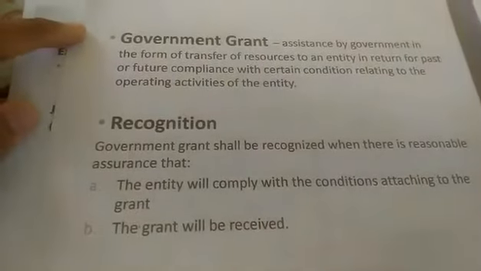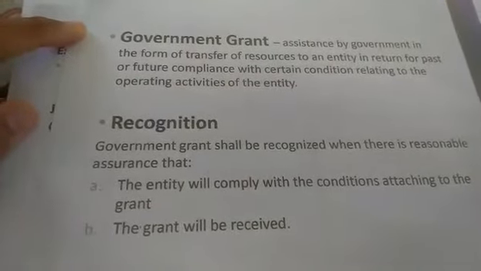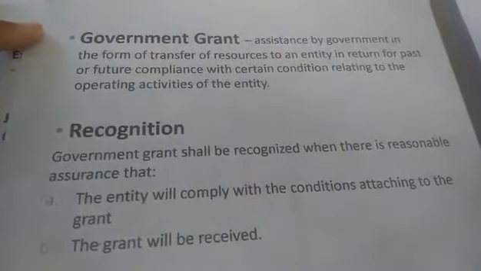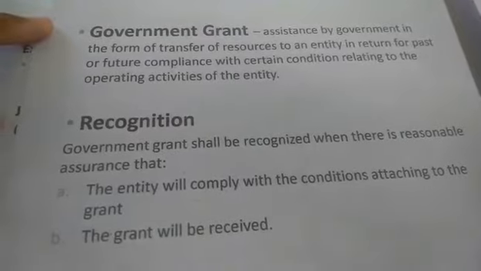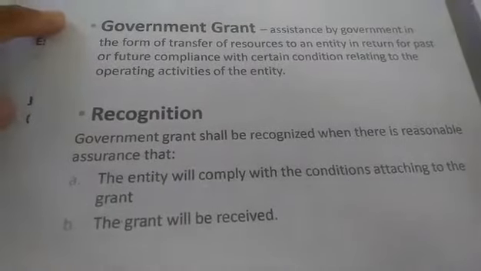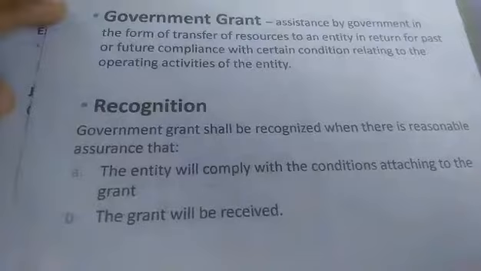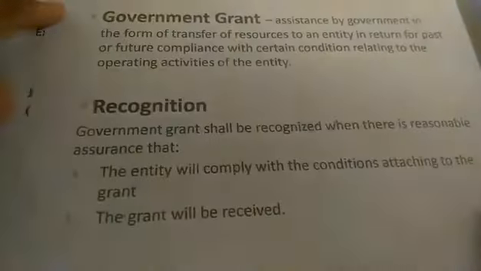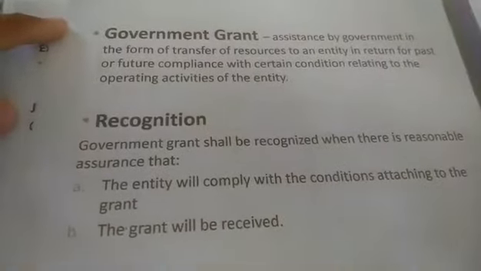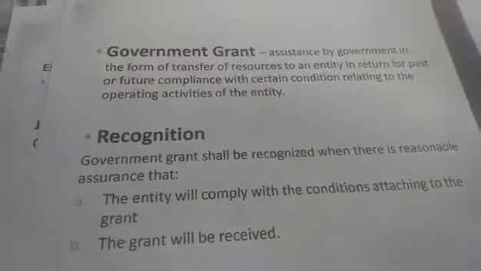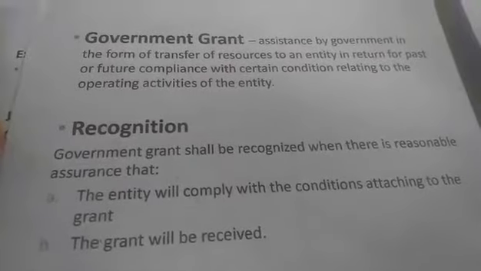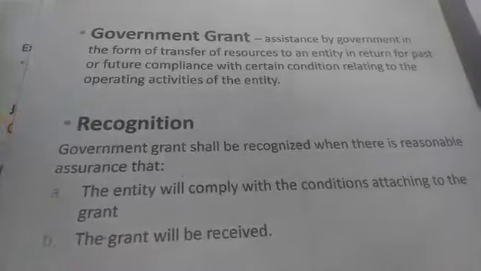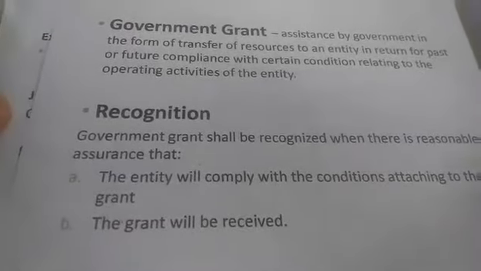So, sabi dito, there is a reasonable assurance that the entity will comply with the conditions attaching to the grant. Example, yung compliance ng kumpanya with the hiring. Then, the number 2, the grant will be received. Siyempre, assurance din na marireceive natin yung grant from the government. Let's say may mga contract, o kaya naman ay any proof na siguradong mayroong government grant.